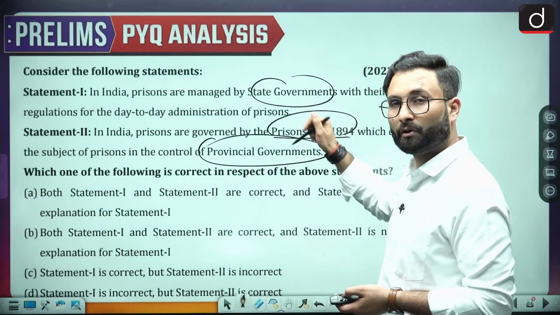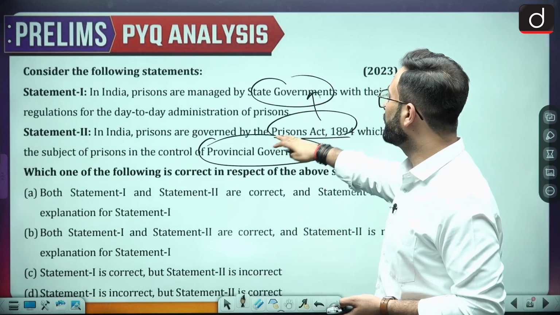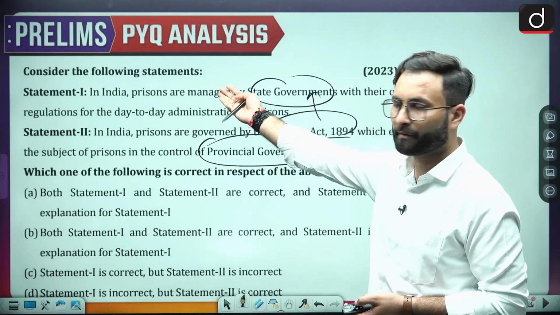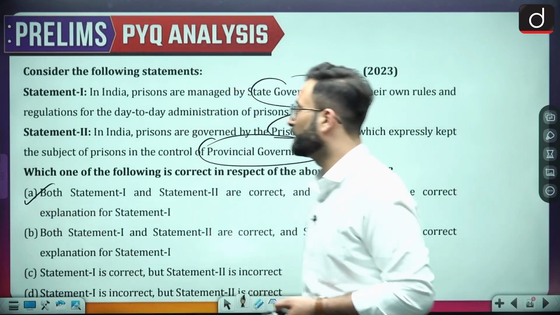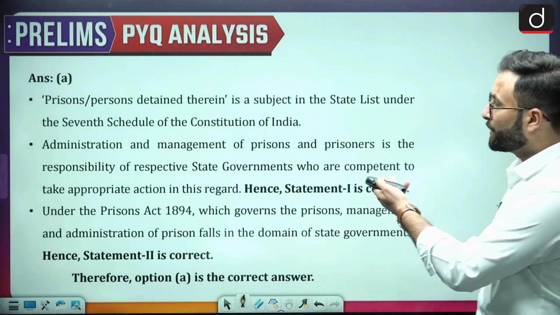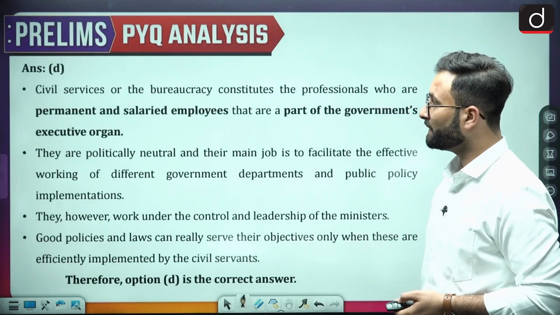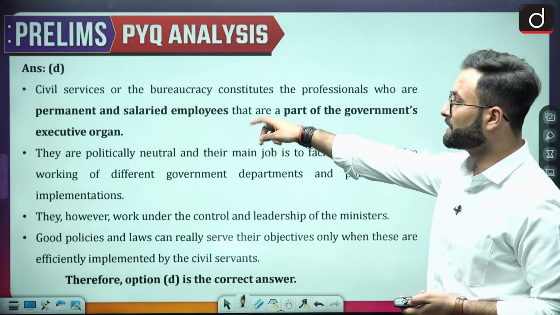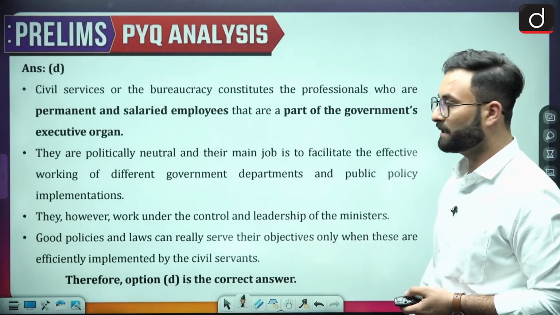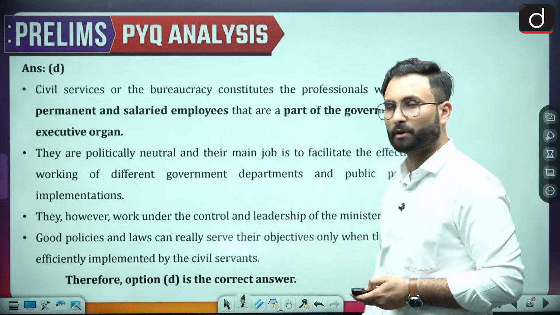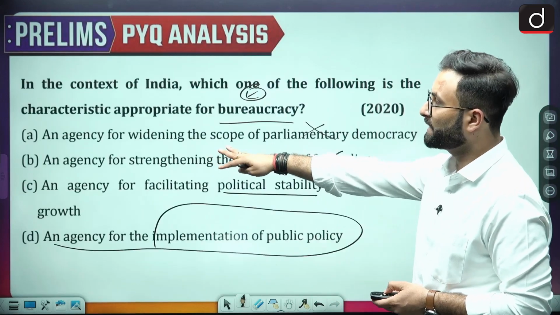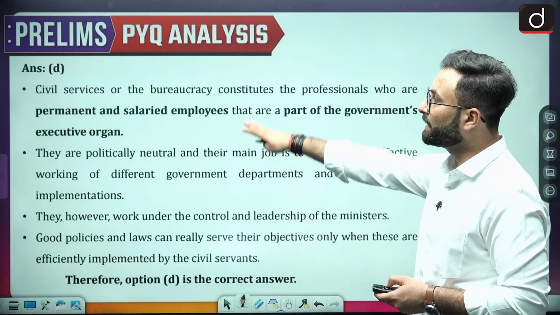So we are still following that particular law. That is why statement 2 is the right explanation of statement 1. Option A is your right answer over here. Okay, so you can go through this because they have given the same thing. Coming to the next one, this is basically the definition of your bureaucracy, which was misplaced from this particular slide. So anyways, just please note that it is given over here.